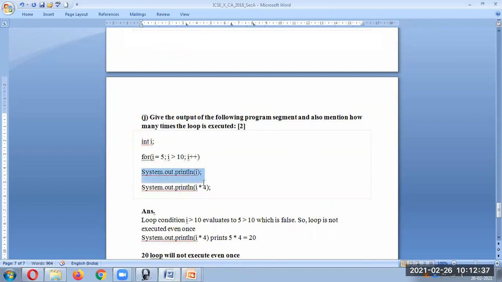Whereas here this will get executed after the for. So what is the value of I? I is going to be 5 in the first case. So 5 into 4. That is 20. So 20 will be printed over here. And the loop will not execute even once actually, because the first time the condition is checked, it will come out. It will not enter at all.